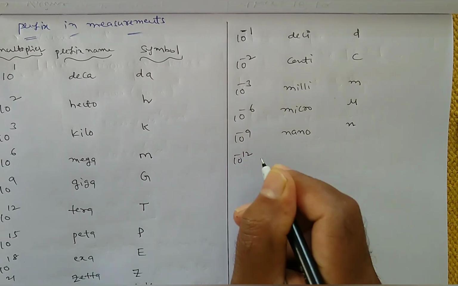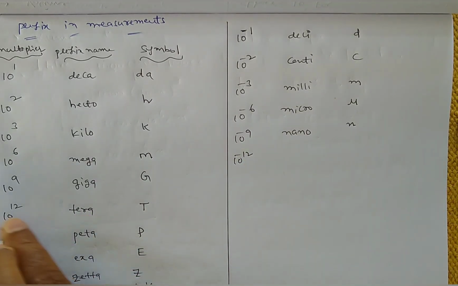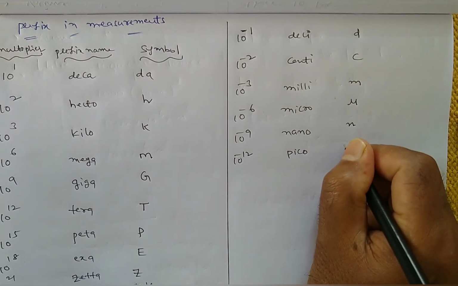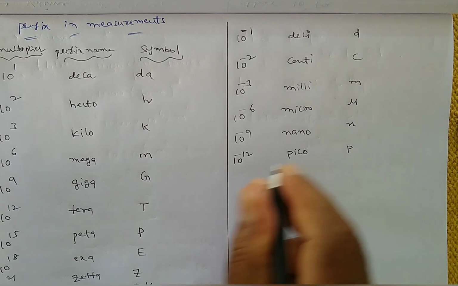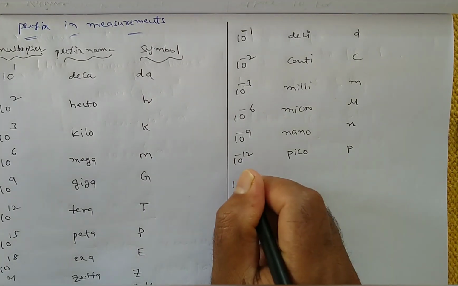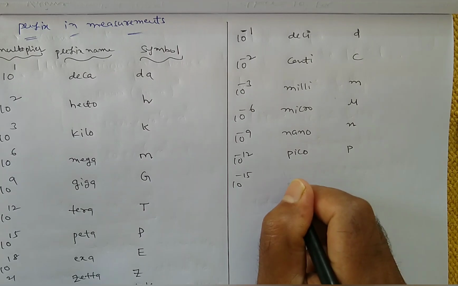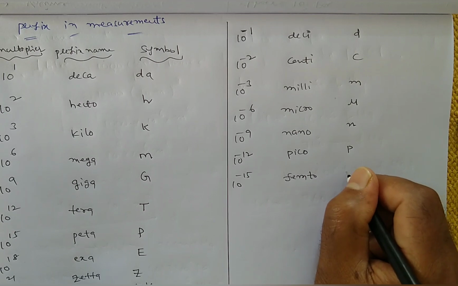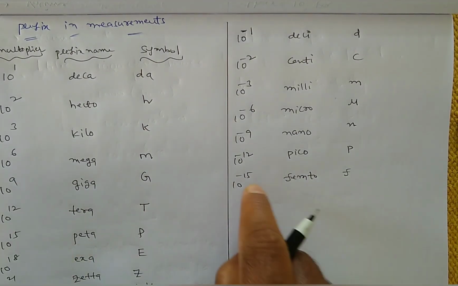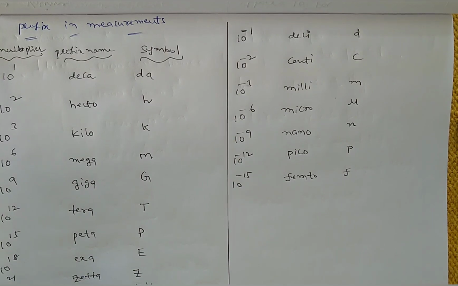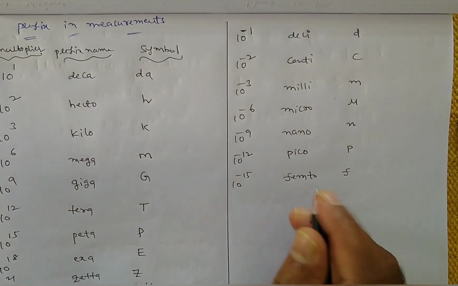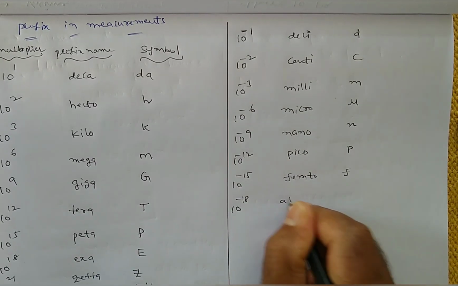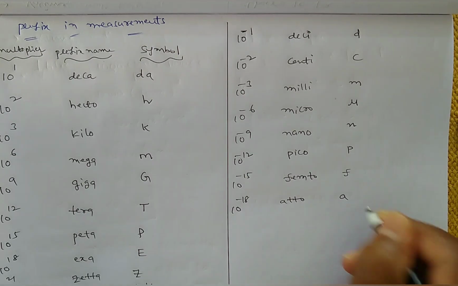Next 10 power minus 12. Plus 12 means tera, minus 12 means pico. So P. Next 10 power minus 15. That is femto, F. We will use this for Fermi also. Right. So next one is 10 power minus 18. That is atto. So simply small a.